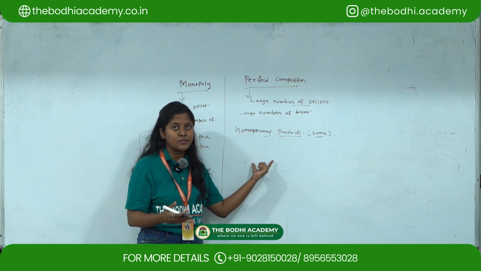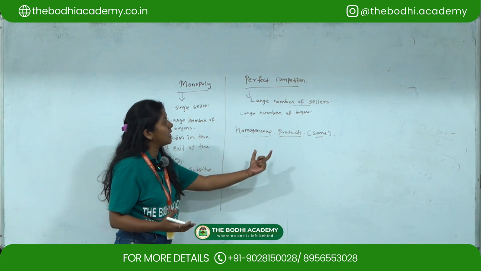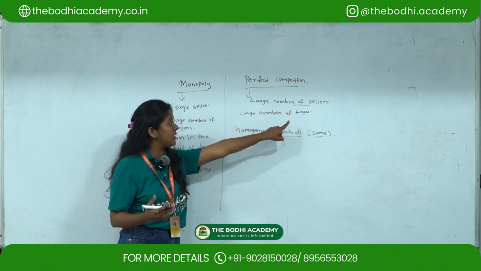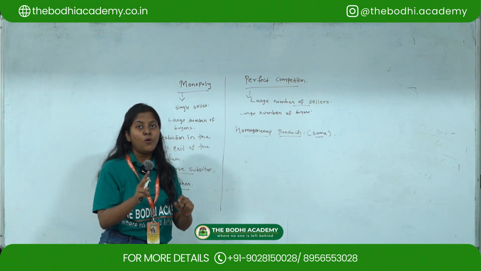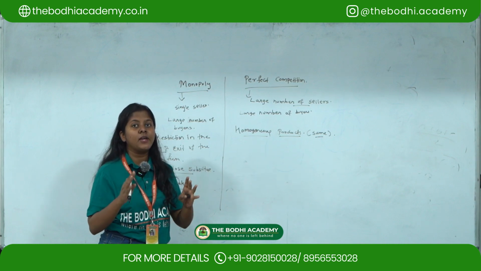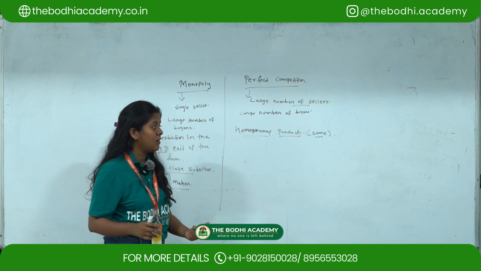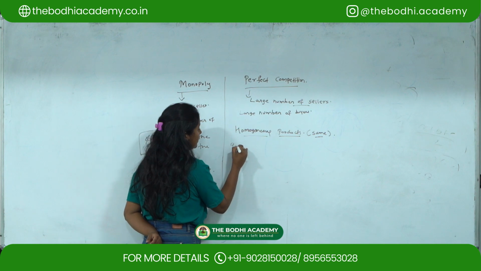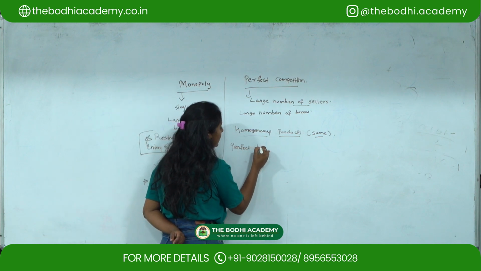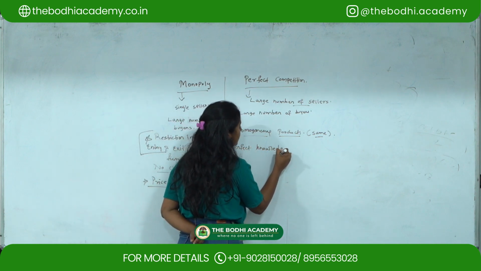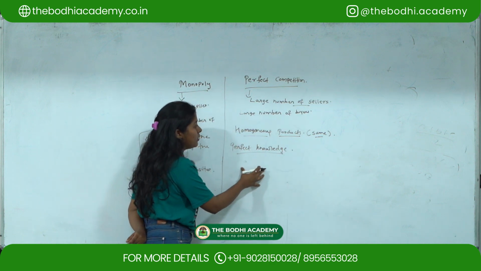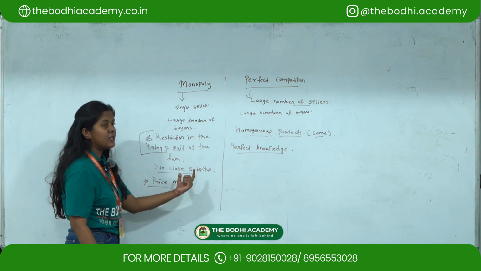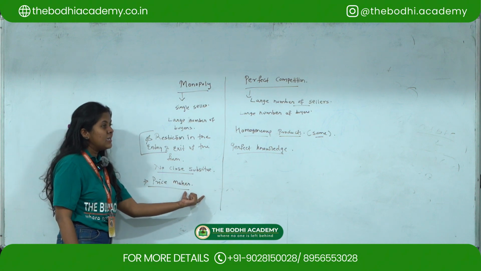That is homogeneous. Now, since in the market there are large number of sellers and large number of buyers, both seller and buyer have a perfect knowledge about the prevailing prices. This doesn't happen with regards to monopoly, because monopoly is a price maker.